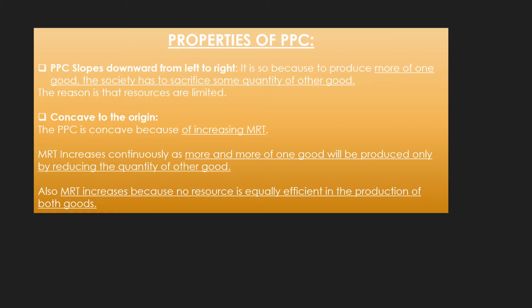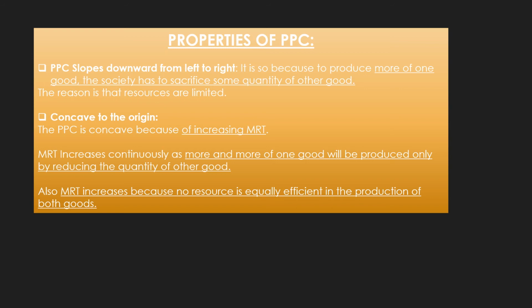Moving on, properties of PPC. PPC slopes downward from left to right. It is so because to produce one or more of one good, the society has to sacrifice some quantity of the other good. The reason is that resources are limited.